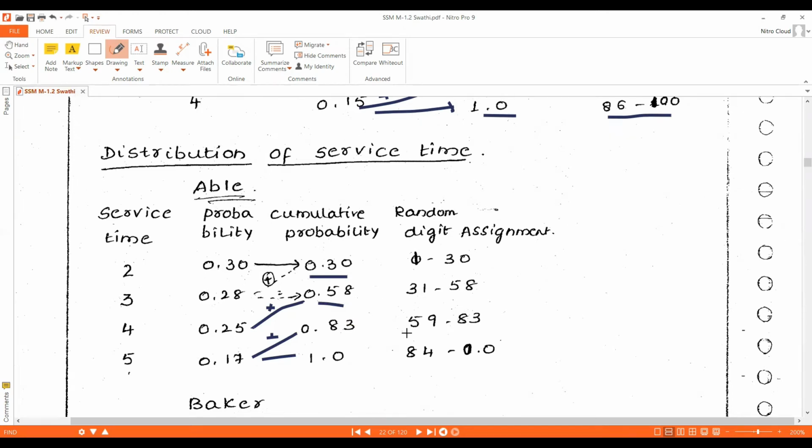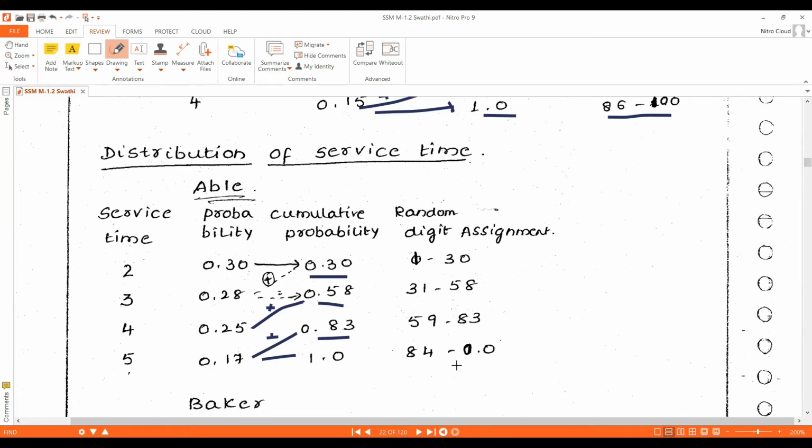Okay, for the next one, the random digit assignment is 59 to 83, because its cumulative probability is 0.83. For the next one, it starts from 84, because the previous one ended with 83. It is 84 to 00, because its cumulative probability is 1.0.